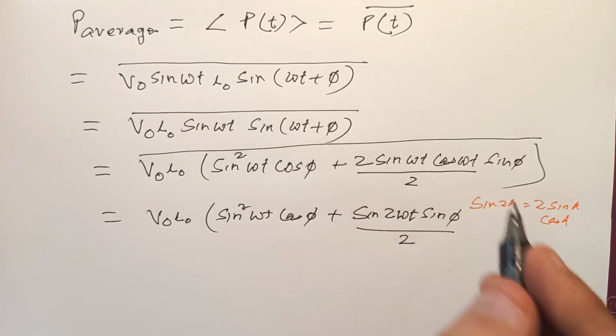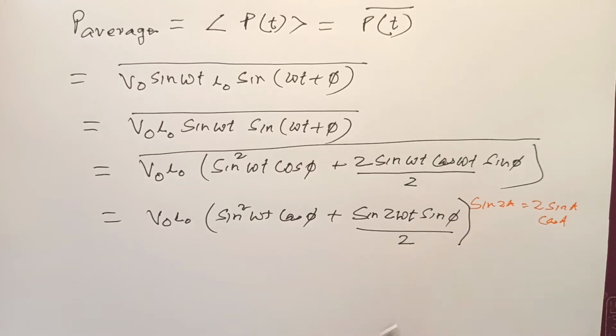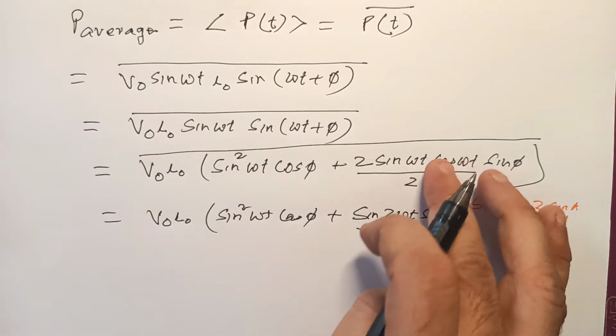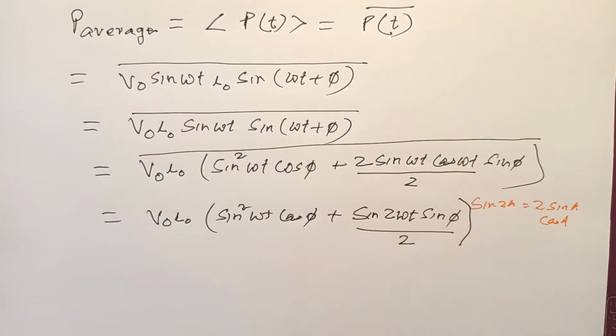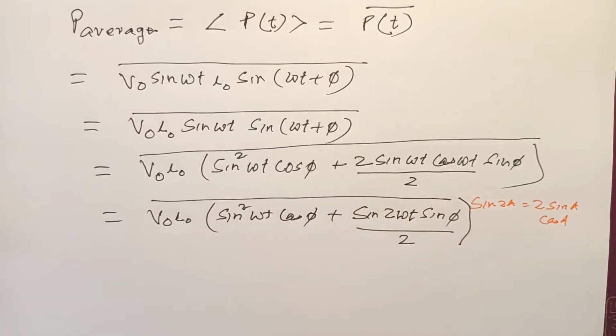Here, I can just close the bracket because it's done. We have just used this formula and converted it. Average of this.